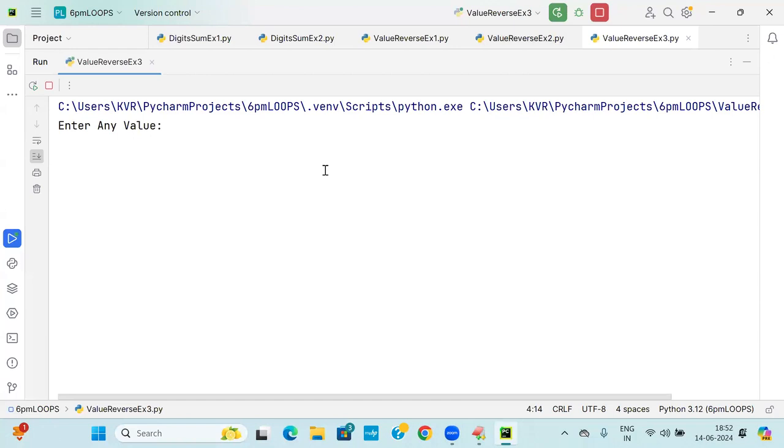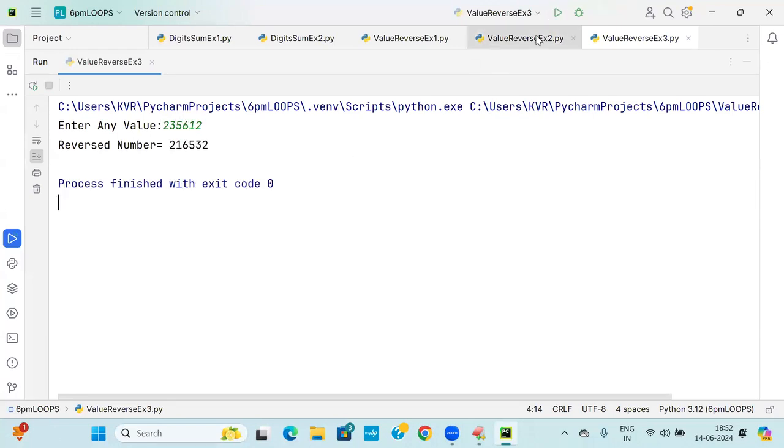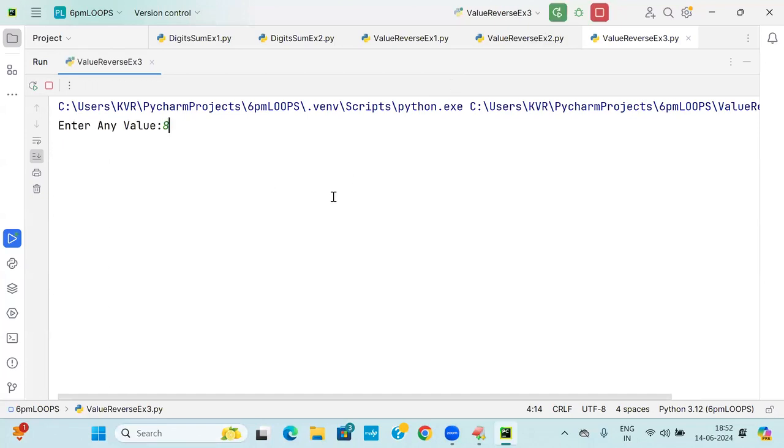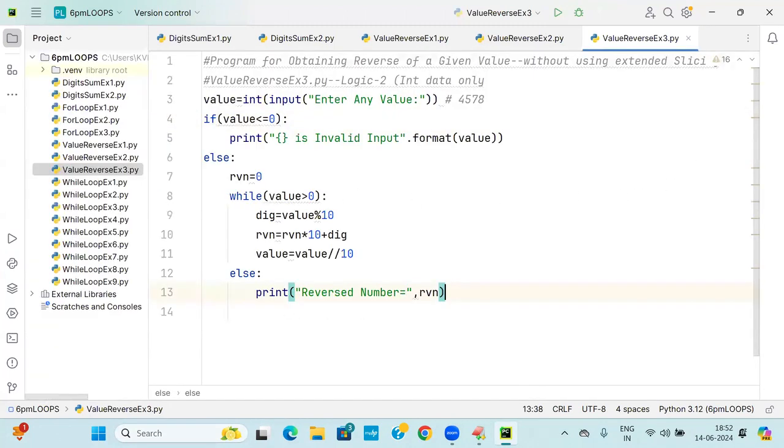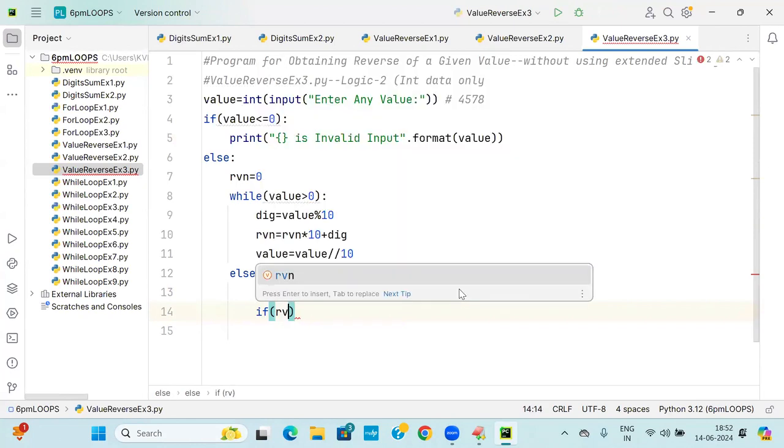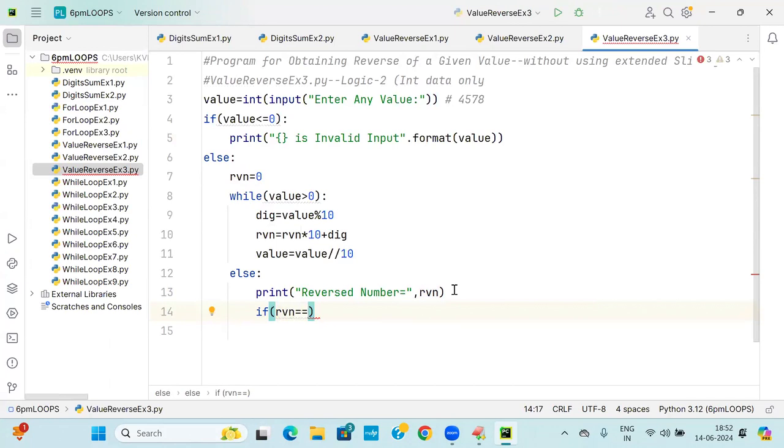Now I am going to get it. So 235612, you are getting like this. You enter 8558, you say this is a number. It's like a palindrome. If you want, you can write a beautiful code. What is the code? If RVN is equal to original number. Value exceeds to 0.